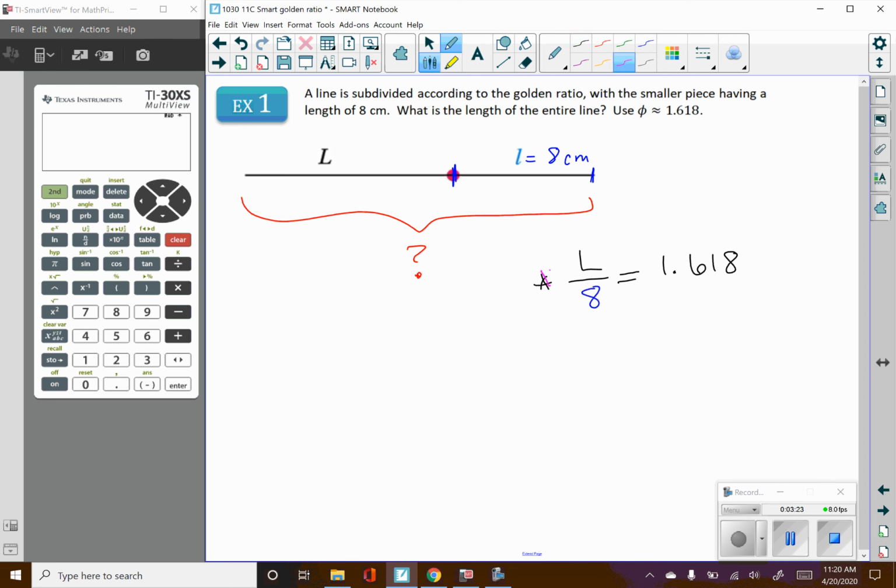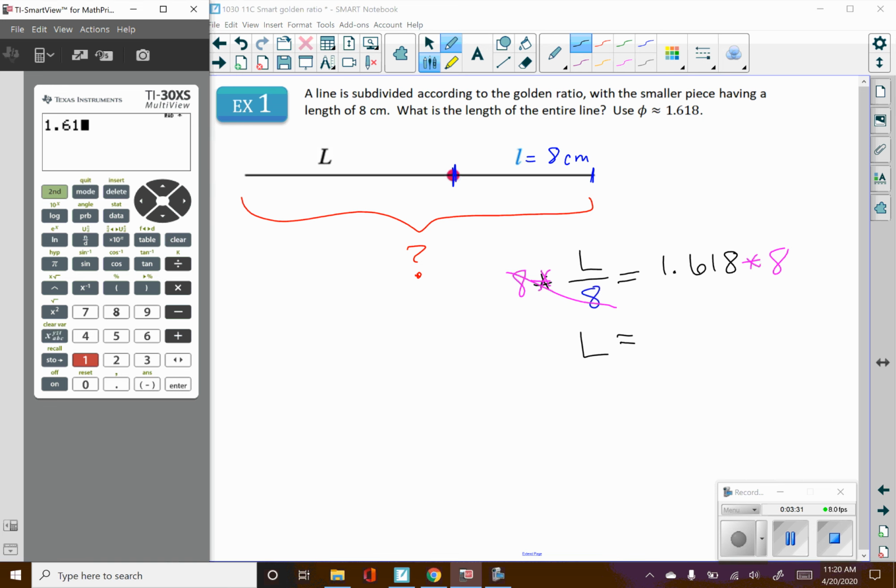And so capital L is 1.618 multiplied by 8, which is 12.9. I'm going to round to the nearest tenth on this one. On the next ones, I'll round to the nearest hundredth.